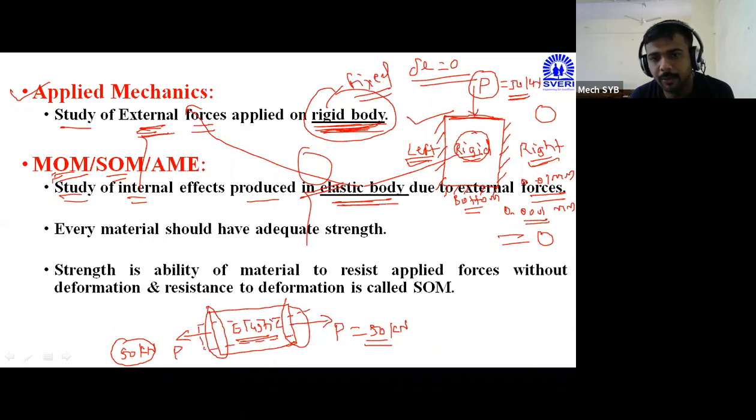You can see the deformation of the body taking place, which is indicated by the dotted line. Due to the 50 kilonewton force, the body changes its original position, and that deformed position is indicated by the dotted lines. And if I release this 50 kilonewton force, again this body comes to its original position. Therefore, this body will be considered as an elastic body.